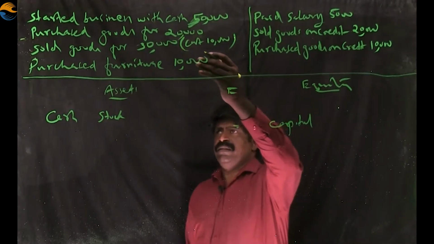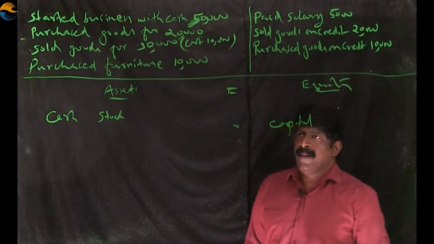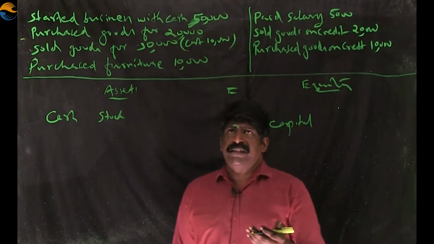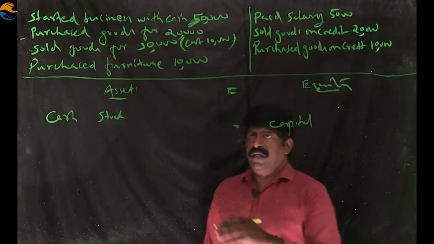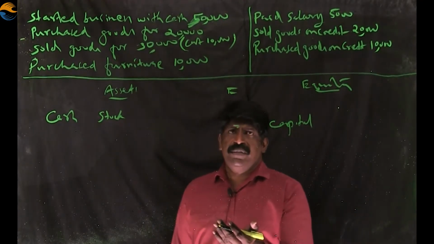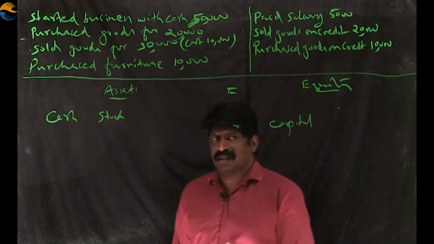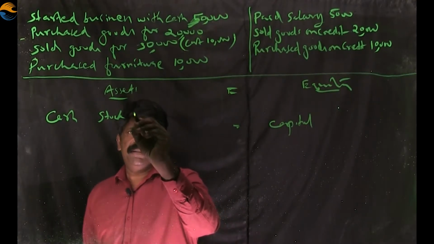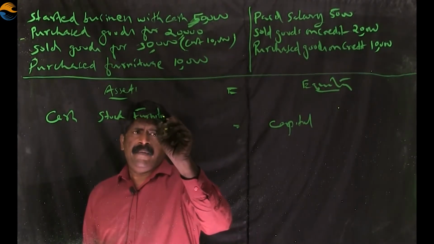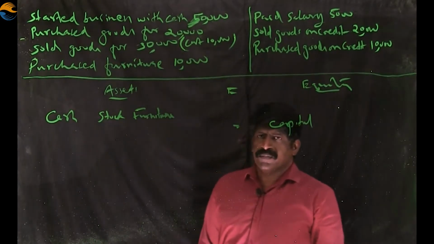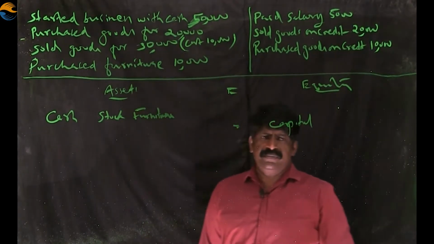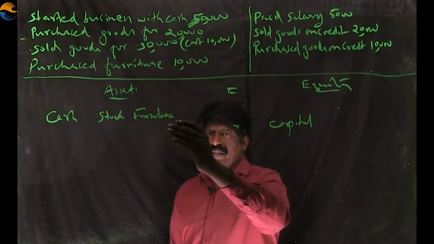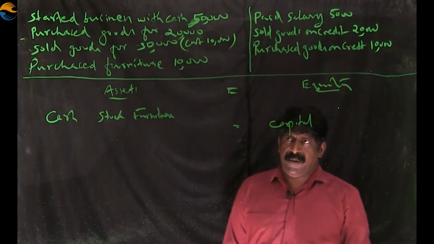Now we come to the fourth transaction. Purchased furniture for 10,000. When we purchase furniture, cash goes out. At the same time, a new asset comes into the business, which is called furniture. So when we purchase furniture, cash goes out, and a new asset comes into the business called furniture.